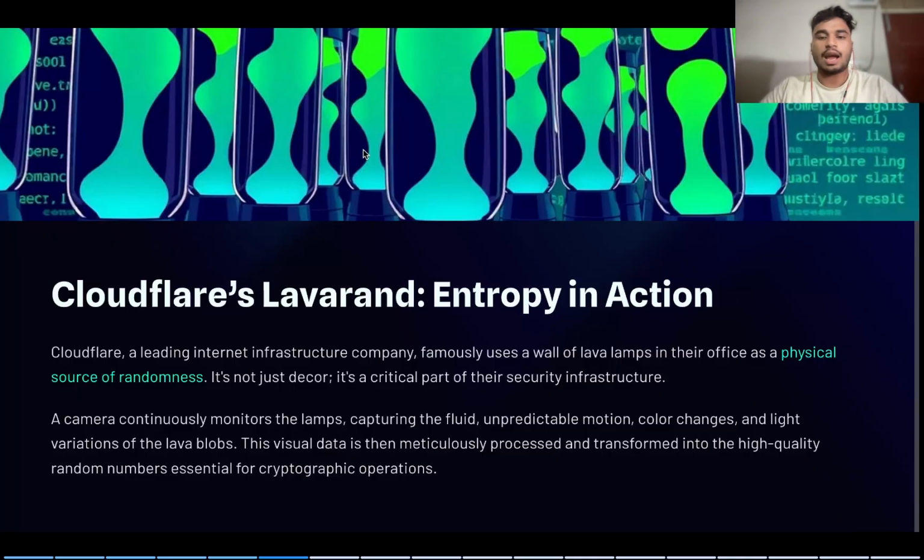These data are captured through a camera, and these visuals are converted into a cryptographic key later on. What is a lava blob made up of? Usually, the lava lamp is made up of molten wax of different densities, so they don't mix and they form a different pattern. Let us see a video of a lava lamp.